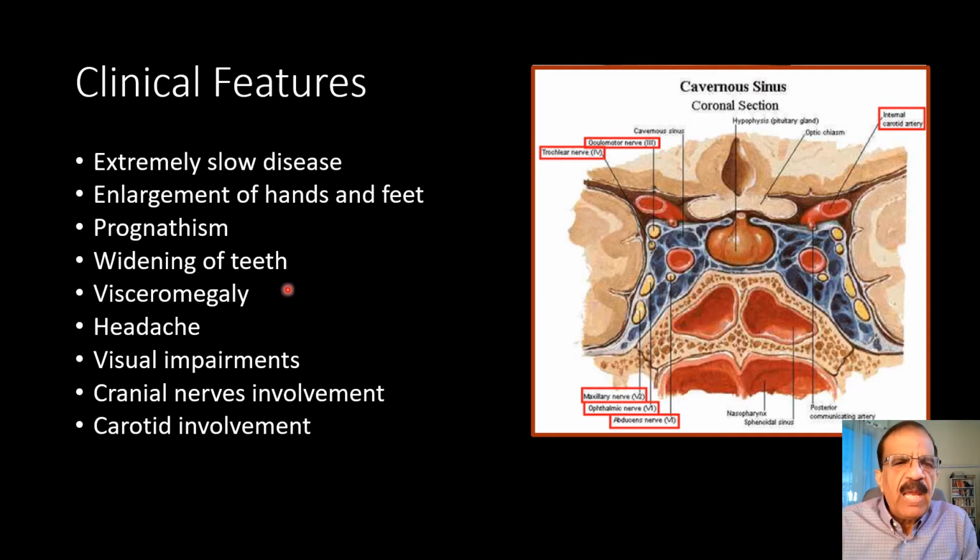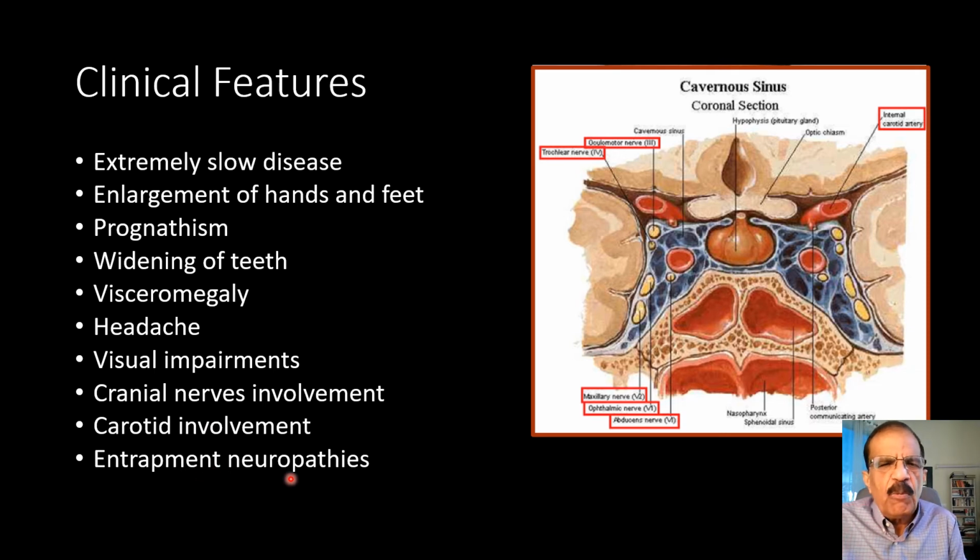Many of these clinical features would apply to any pituitary tumor. Today we are discussing a growth hormone producing adenoma, but this headache and visual impairment and cranial nerve involvement and carotid involvement would apply to any pituitary growth.